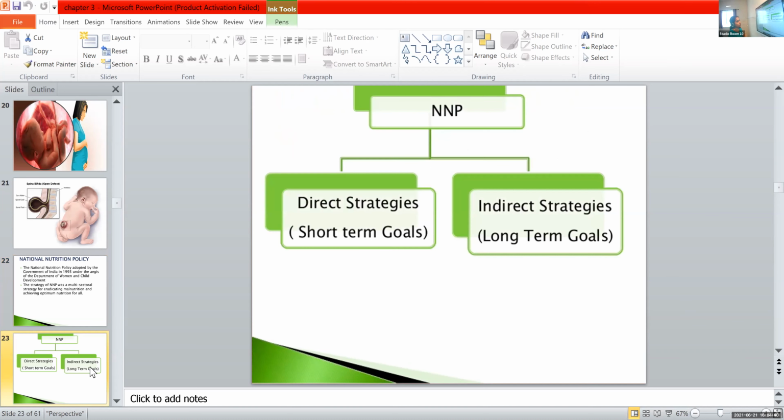Then we have two types of strategies under this national nutrition policy. The first one is the direct short-term strategy, or direct short-term goals. So ICDS, fortification, popularization of low-cost food as well as control of micronutrient deficiency. These four programs come under the direct short-term strategy. Clear? Then the indirect strategy. What are the methods used in the indirect strategy to eradicate malnutrition? Reina, there are three strategies we used under the indirect strategy.